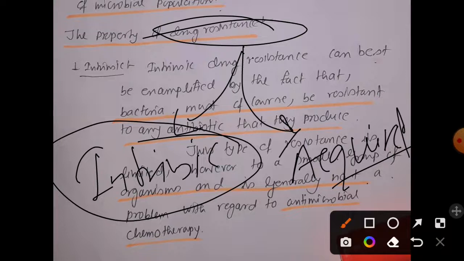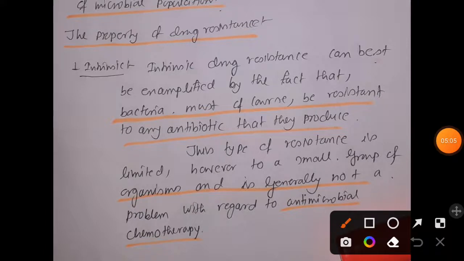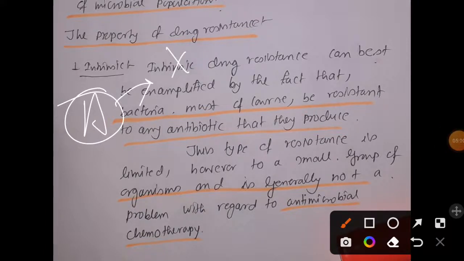Intrinsic drug resistance can be explained by a simple concept: a bacteria must be resistant to the antibiotics that are produced by that bacteria itself. Let's say a bacteria produces X antibiotic. That simply means the bacteria is resistant to X.